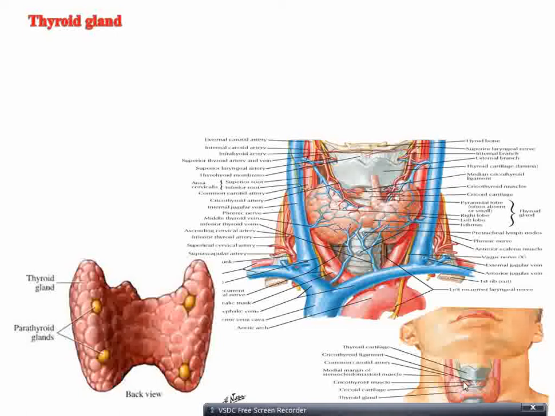And among the muscles which are related here, a small muscle can also be seen, which is called cricothyroid muscle. Let's see in detail.